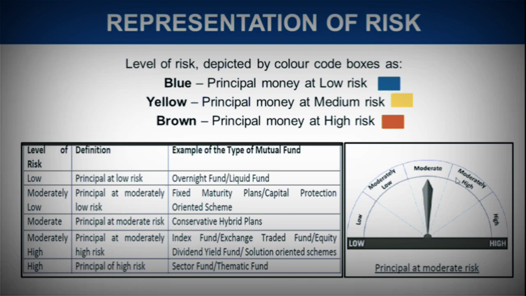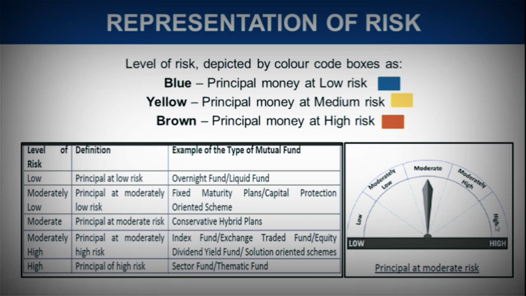You must have seen this depiction on the website of mutual fund companies, or even in the scheme information documents. I think it is mandatory by SEBI to represent the risk levels in such a way that it becomes easy for investors to understand. So see that it is represented moving from low to moderately low to moderately high and to high.